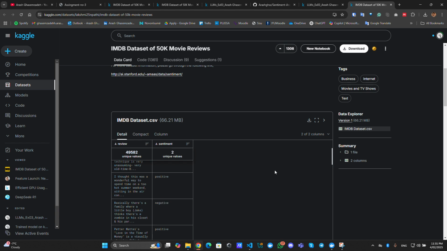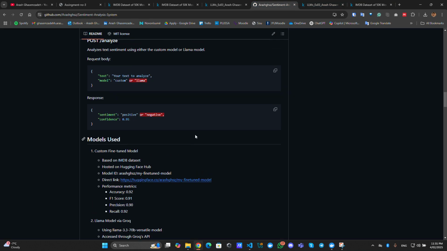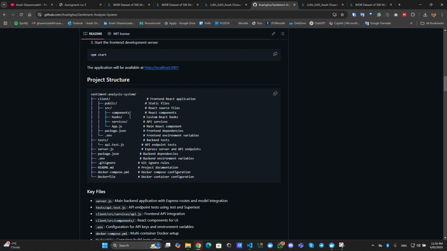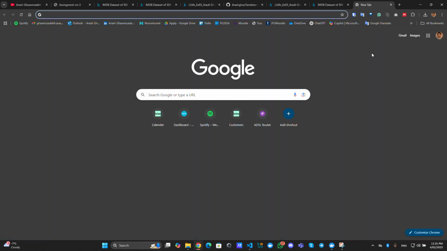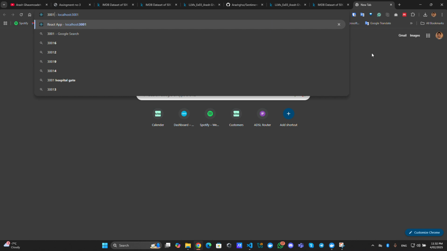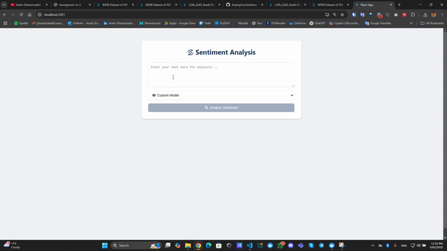If we wanted to run quickly, let me just show you the project structure. I've also used Docker to containerize the whole project. We have got two different containers, one for front end and one for back end. I'll just run both to get the best response. If I go to localhost 301, we will reach the front end.